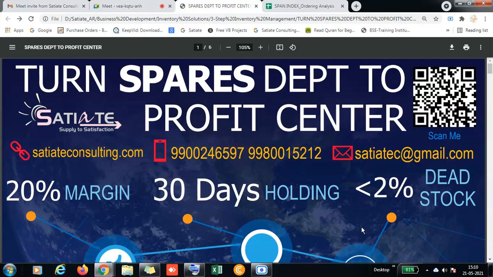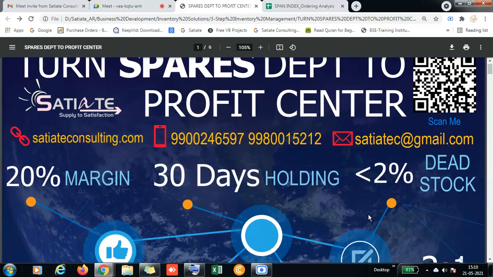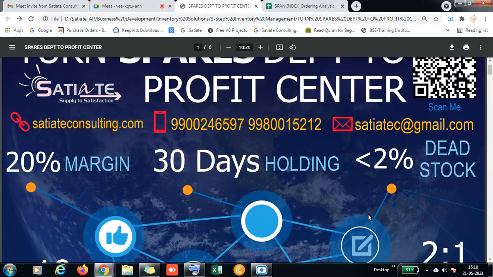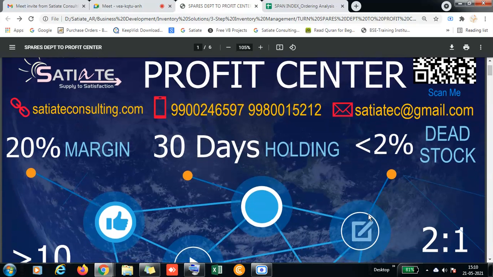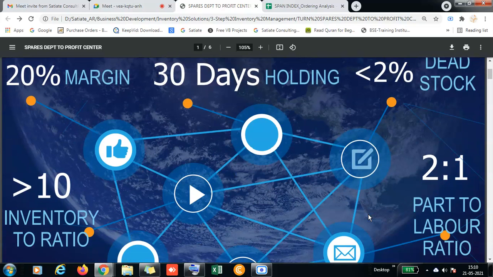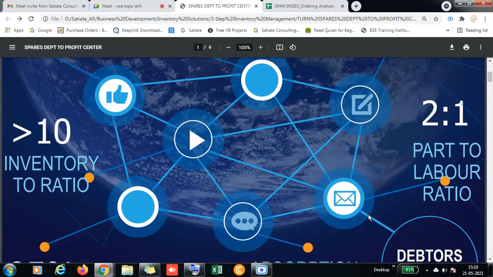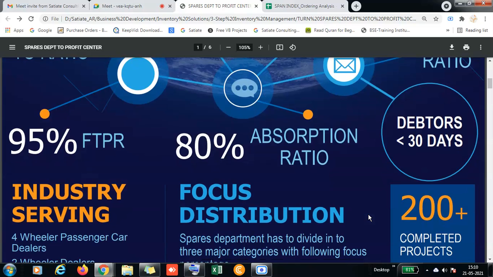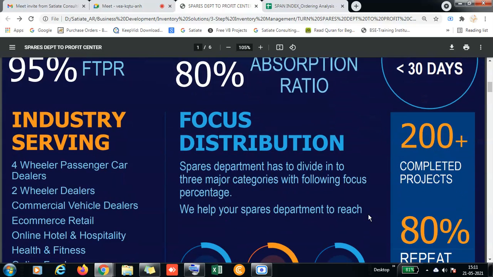So Usman bhai, you have seen this first screen, there are some 8 parameters. So let's talk about the spare parts parameters. We have divided it into 8 things. One is the margin, and second is the holding days. Third is how much dead stock percentage you are holding, and what is the inventory turnover ratio, and what is the parts to labor ratio, and what is the FTPR, and what is the absorption ratio, and what are the debtors. Debtors is related to the spare parts. So all this I think you have already gone through.